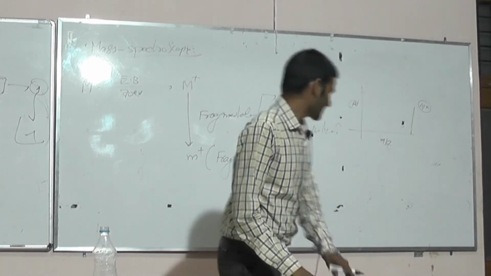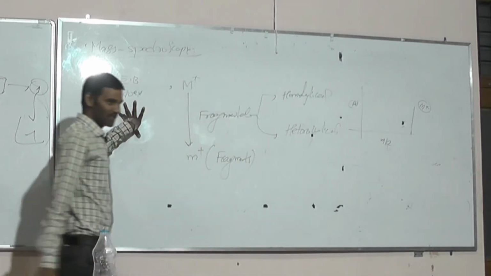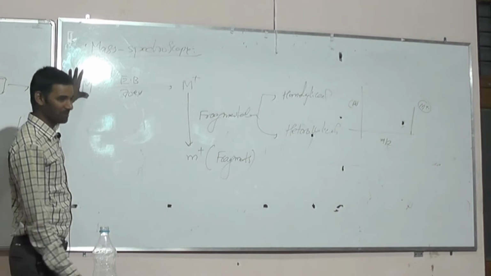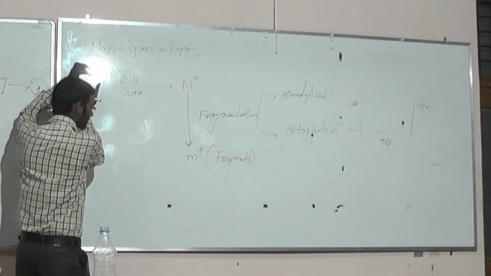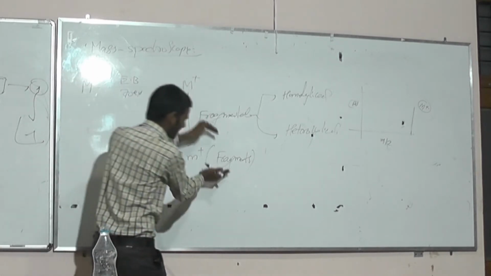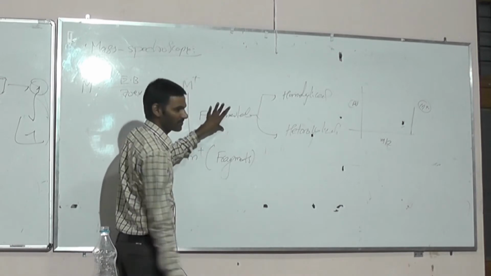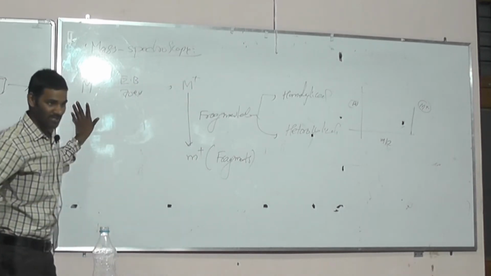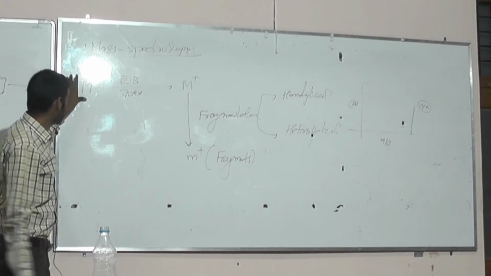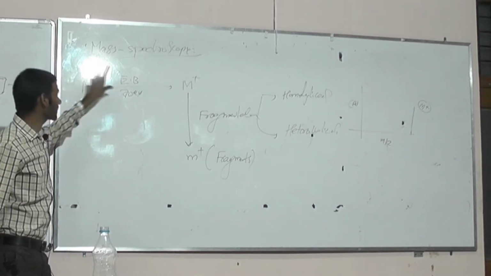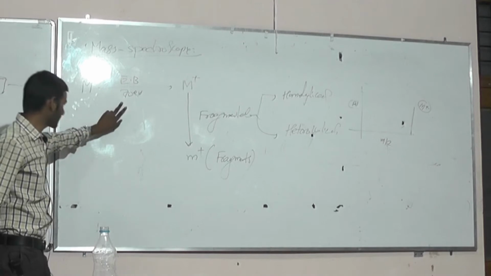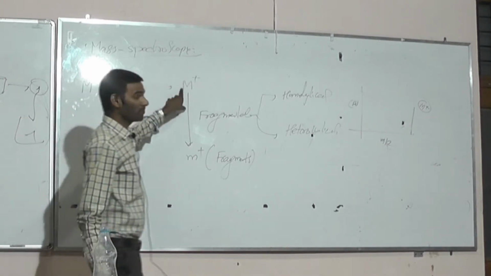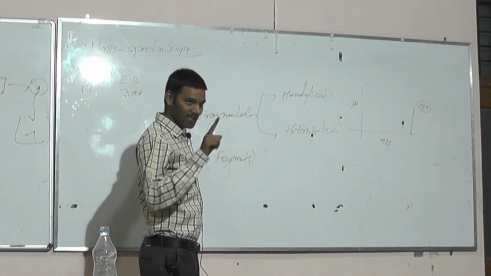Here, why I am mentioning this: if you see some of the normal local books, they clearly mention that the neutral molecule directly gives fragments through the fragmentation process. The neutral molecule won't give fragments directly. First step, the neutral molecule undergoes electron bombardment using 70 electron volts. By the loss of one electron, it will give the molecular ion.